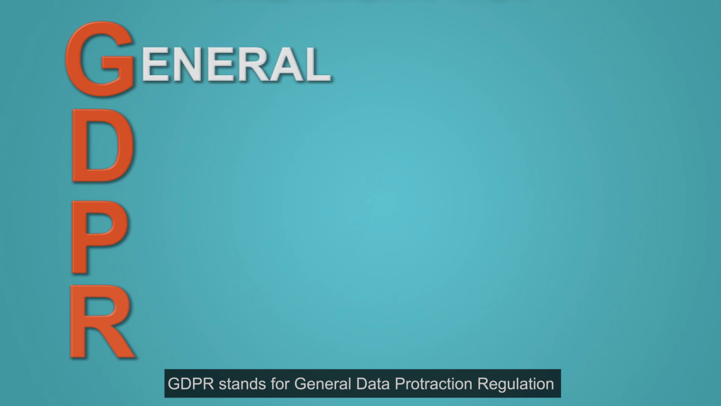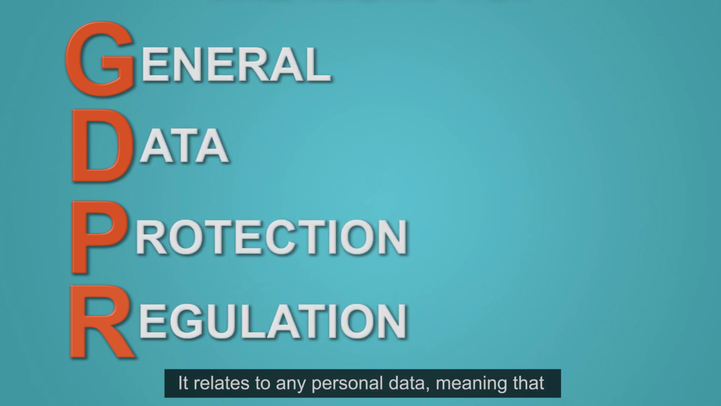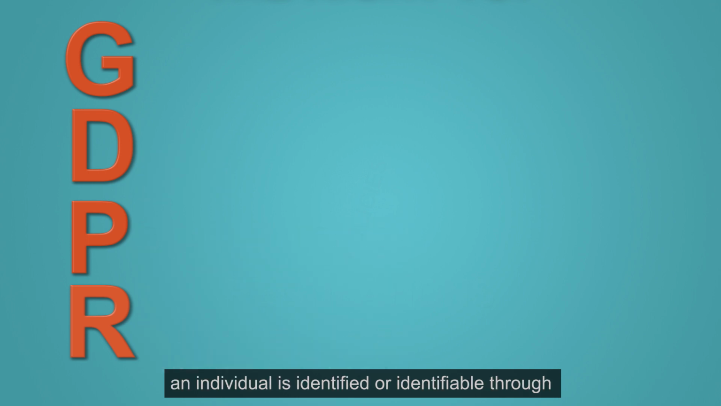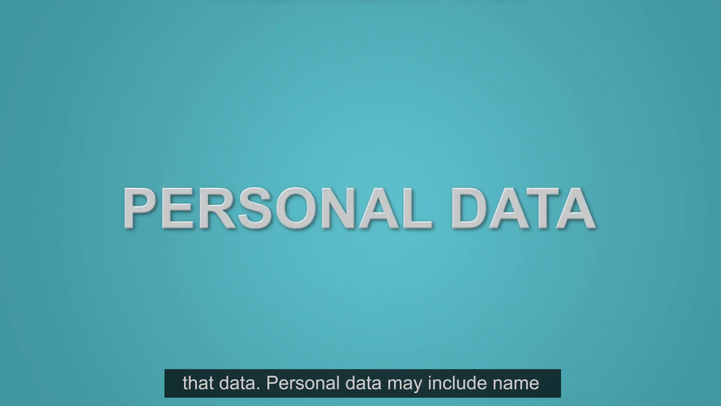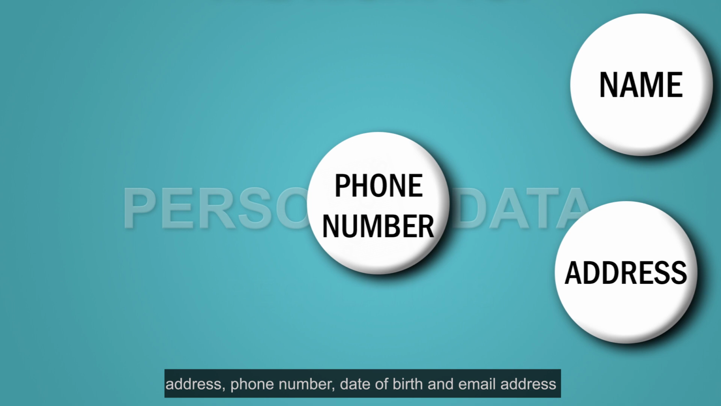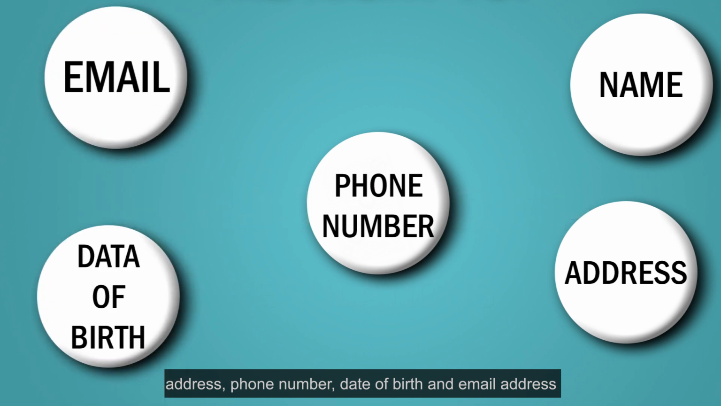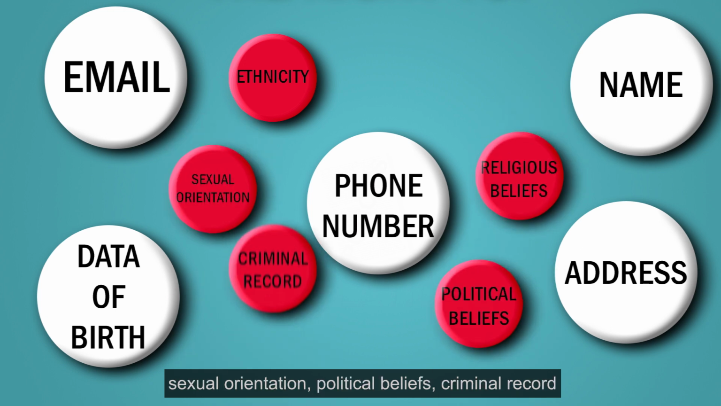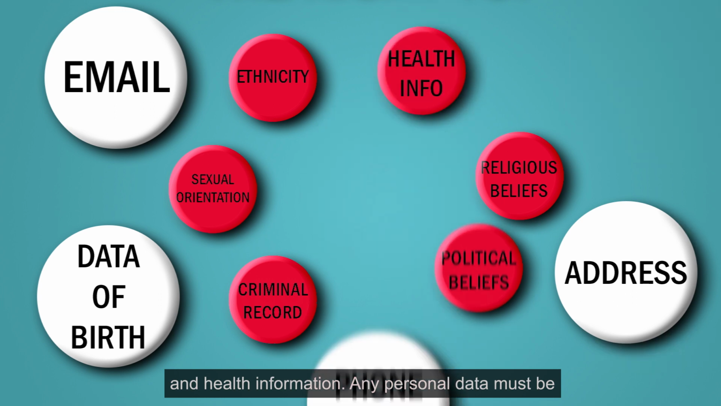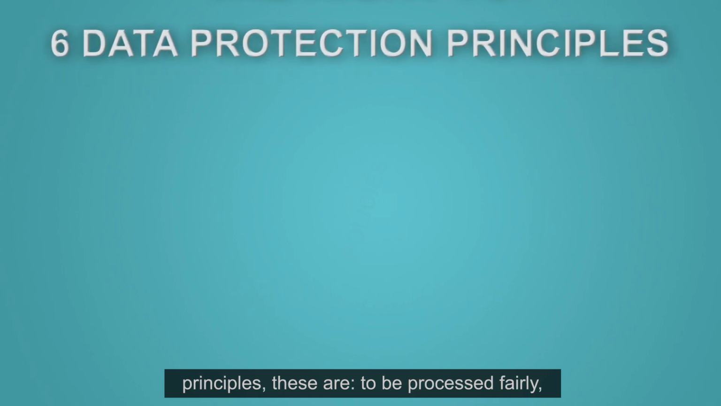What is GDPR? GDPR stands for General Data Protection Regulation. It relates to any personal data, meaning that an individual is identified or identifiable through that data. Personal data may include name, address, phone number, date of birth, and email address. A further category of personal data is special category data, which includes ethnicity, religious beliefs, sexual orientation, political beliefs, criminal record, and health information. Any personal data must be processed in line with the 6 data protection principles.